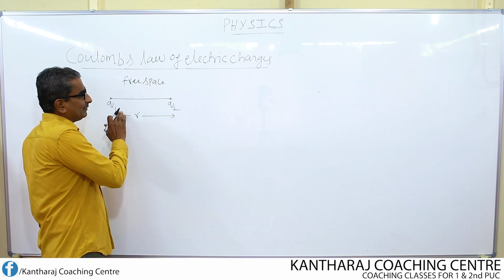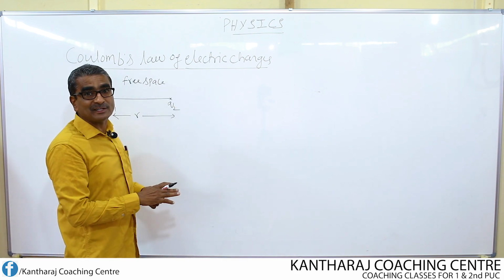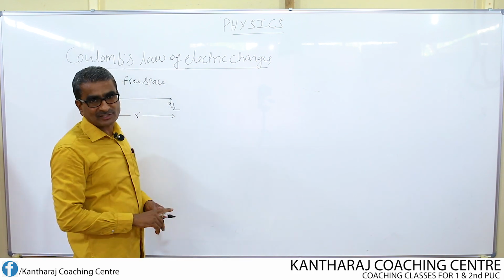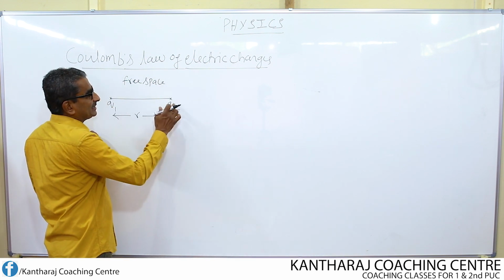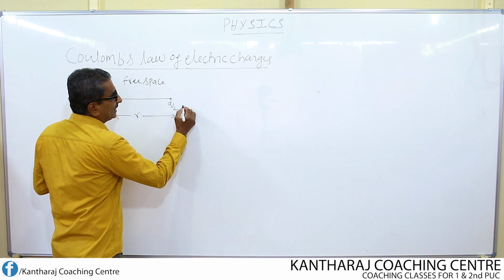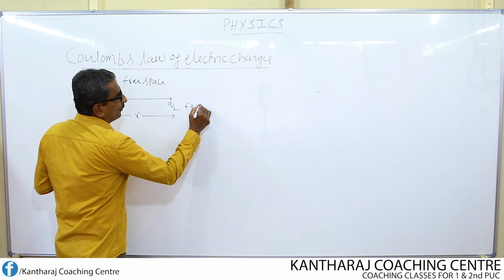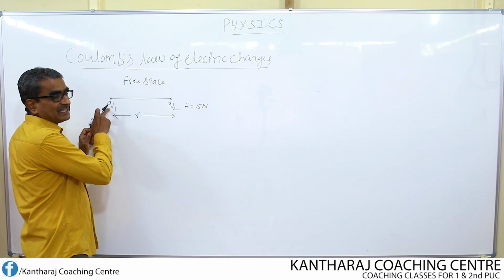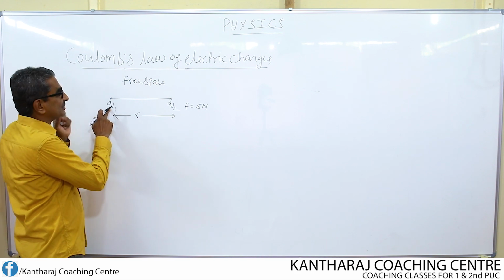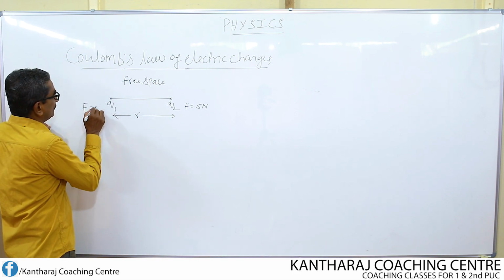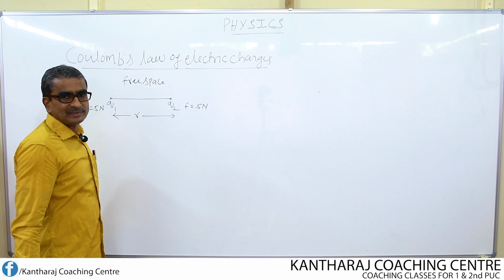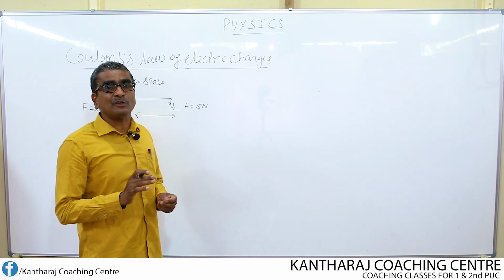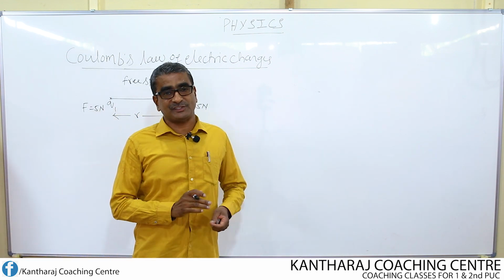Each charge will exert some amount of force on the other charge. Suppose this charge exerts a force of 5 Newton on this charge, then in turn this charge will also exert the same amount of force on this charge. What is that force? 5 Newton. That is the meaning of mutual. Mutual force of attraction or repulsion, I say.